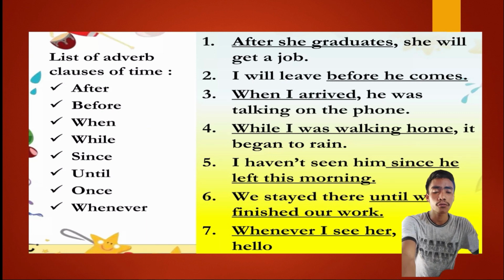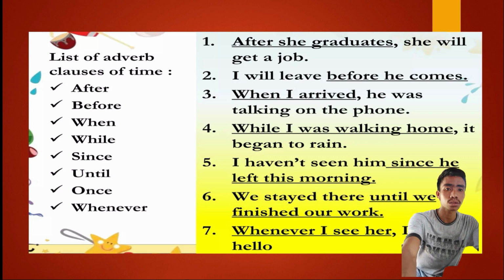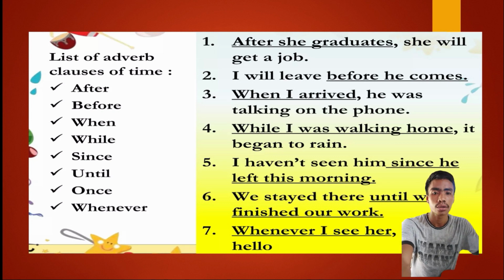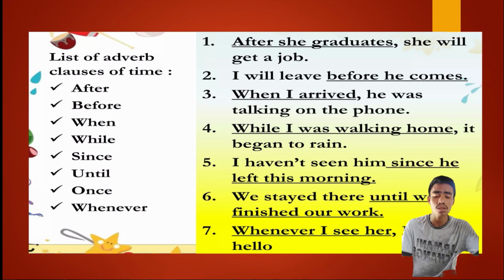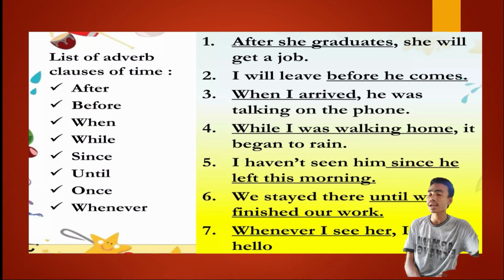The role of the subordinating conjunction in the sentence is to separate the two clauses, which are the main clause, or the independent clause that can stand alone, and the adverbial clause. So the adverbial clause is also called a dependent clause or subordinate clause. It's a dependent clause because it is a kind of sentence that cannot stand alone.